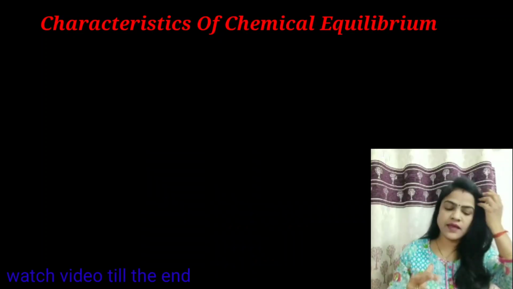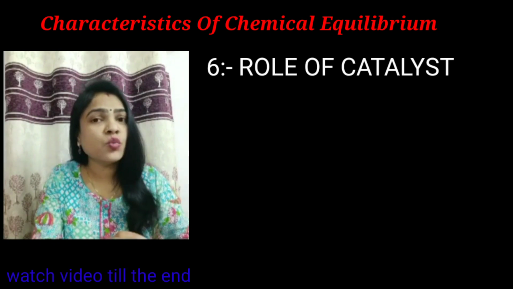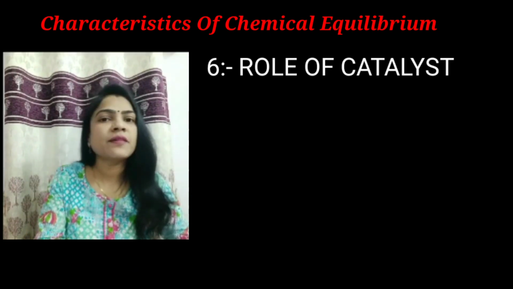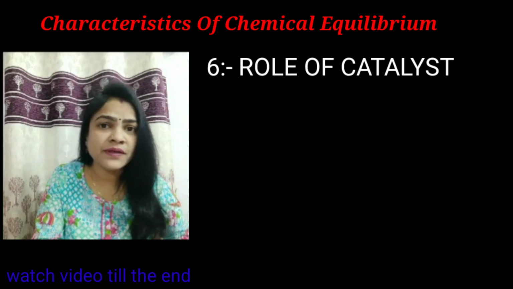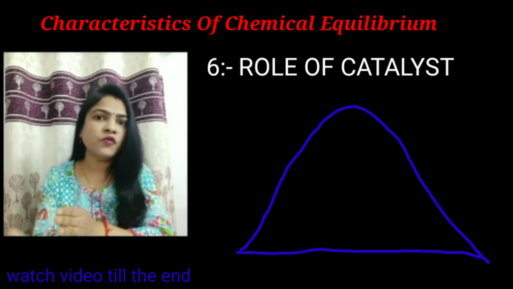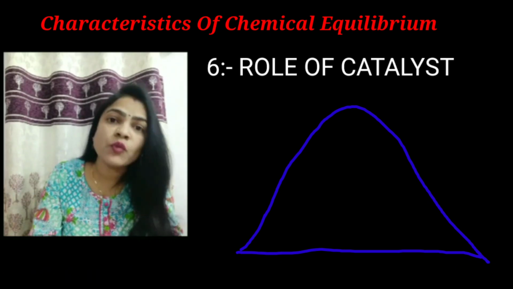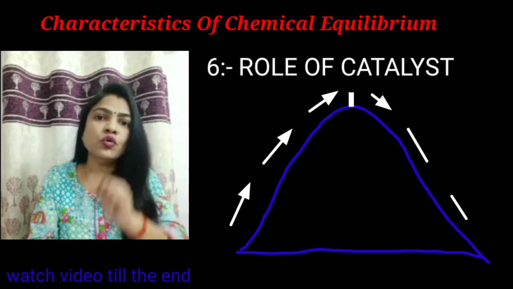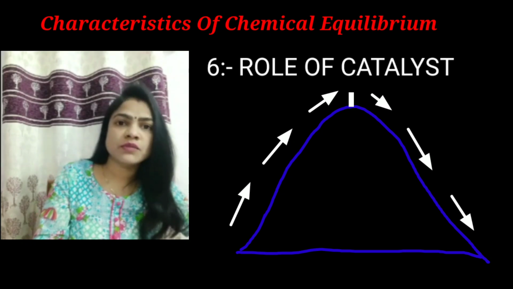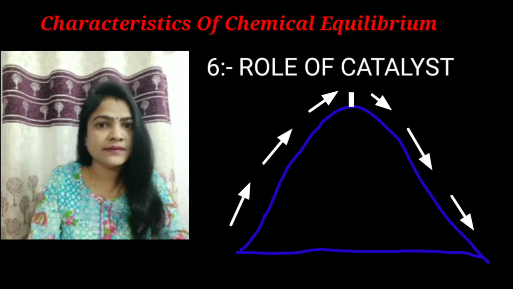Next characteristic is the role of catalyst. Role of catalyst is very important. Another characteristic of chemical equilibrium. I will explain the role of catalyst by an example. If you want to cross a hill, or if you want to go to the other side of the hill, what will you do? You will go to the top and then you come down from the other side and you reach the other side.